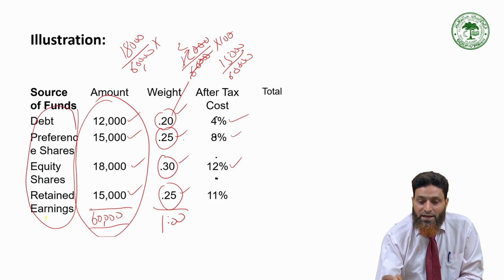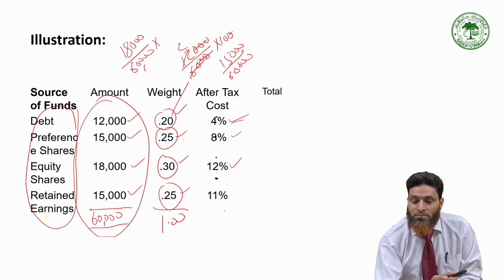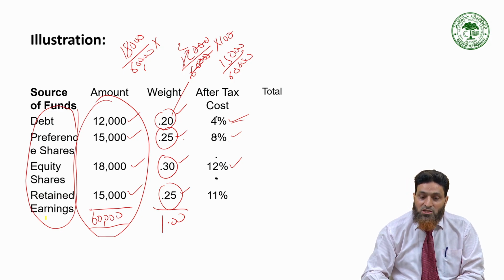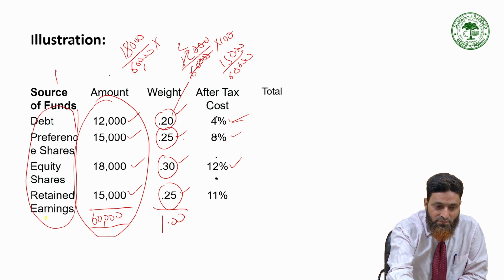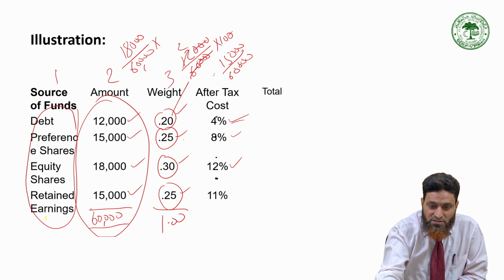Then individually, the cost of debt, cost of preference, cost of equity and cost of retained earnings have been calculated. It is 4%, 8%, 12%, 11%, the way you have learned in previous sessions. The next step is to multiply these. Suppose this is 1, this is 2, this is 3, this is 4.